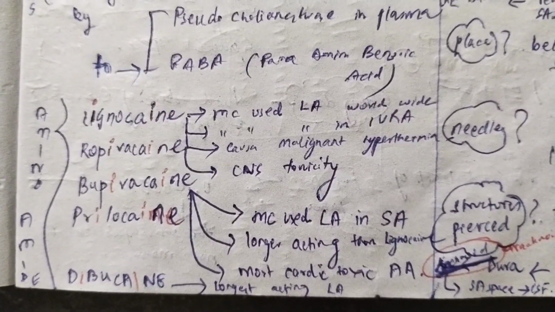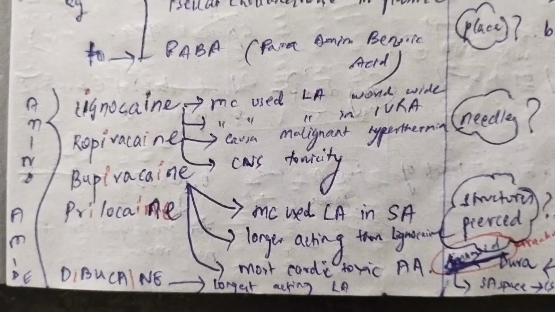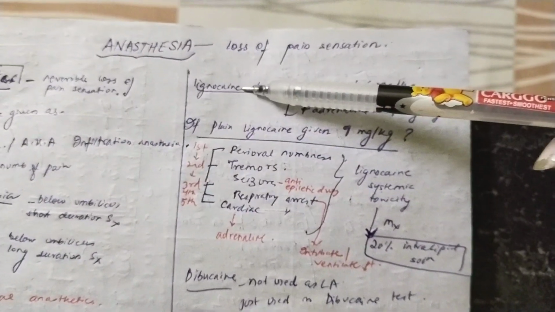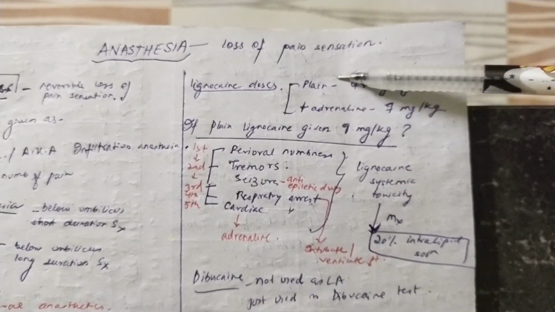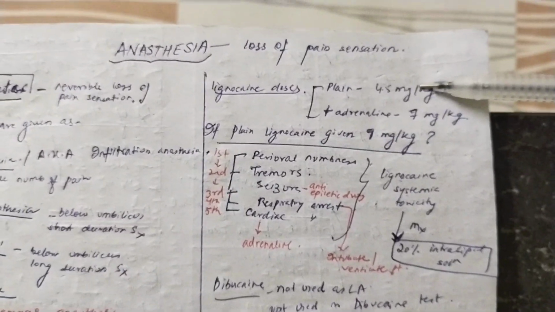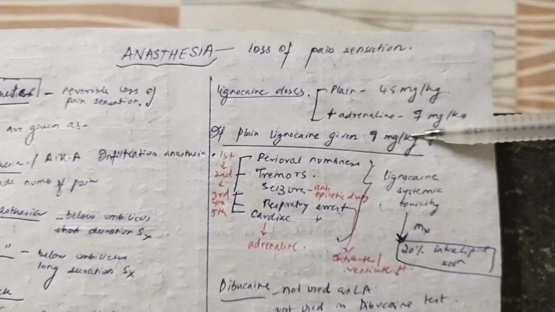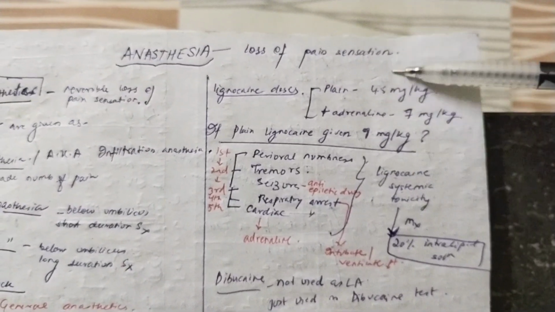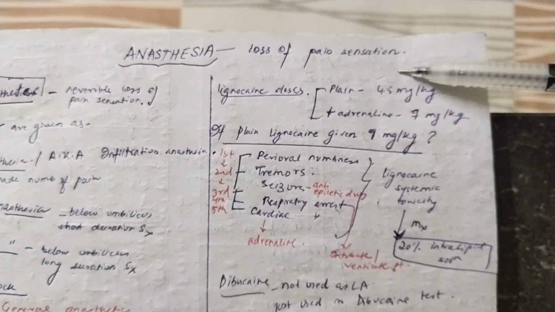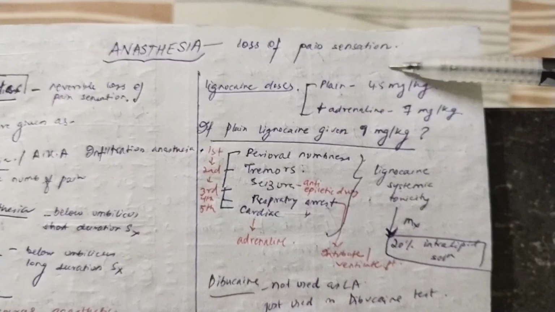Now, as lignocaine is the most important here, you have to know 2 more things about lignocaine. First, the dose of the lignocaine, and second, about the lignocaine toxicity. Now, if you're giving lignocaine plain, that is, if you're giving only lignocaine, you have to give 4.5 mg per kg. But if you're giving lignocaine with adrenaline, you have to give 7 mg per kg. Okay? Now, what is called lignocaine toxicity? If you give more than 4.5 mg per kg plain lignocaine, more than this, then there will be some symptoms of lignocaine toxicity.